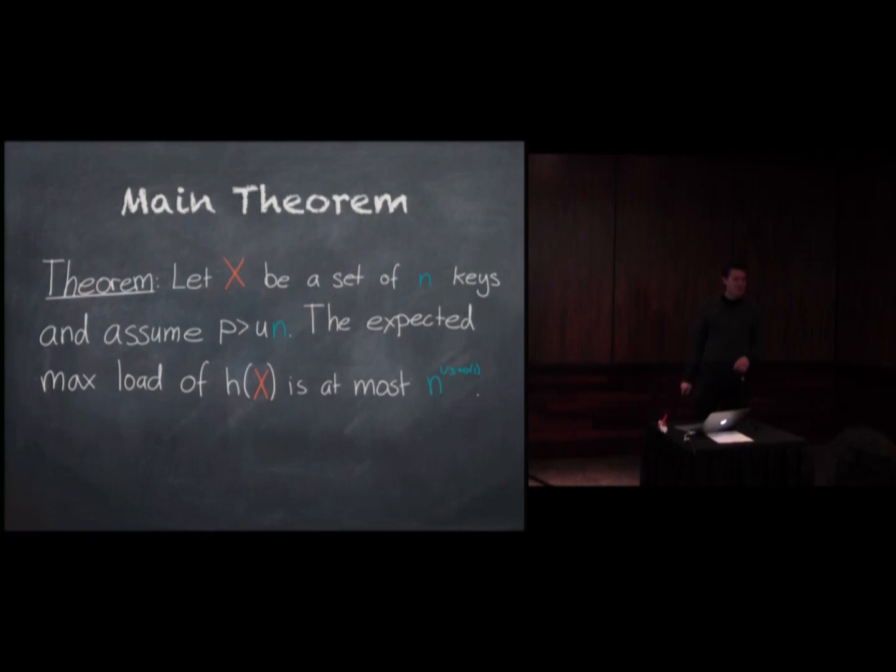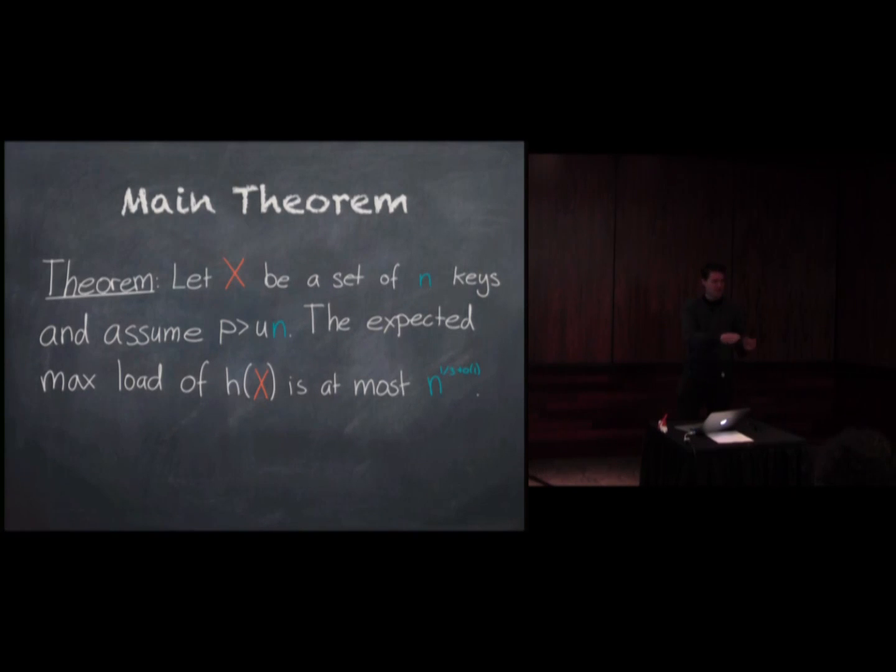Okay. And this is the main theorem of the paper. So this is why I say it's awesome. Let x be a set of n keys, and assume my prime is larger than the universe times n. Then the expected maximum load of this set of keys when we apply our hash function to it is at most roughly cube root n.